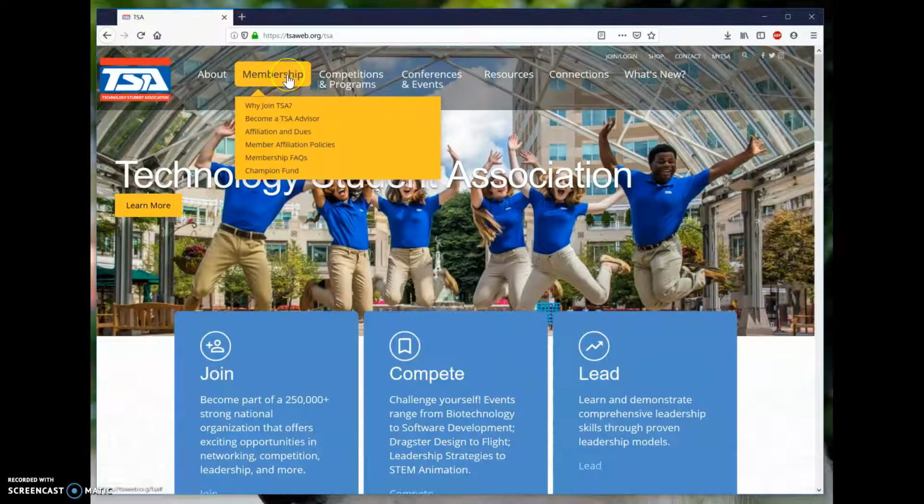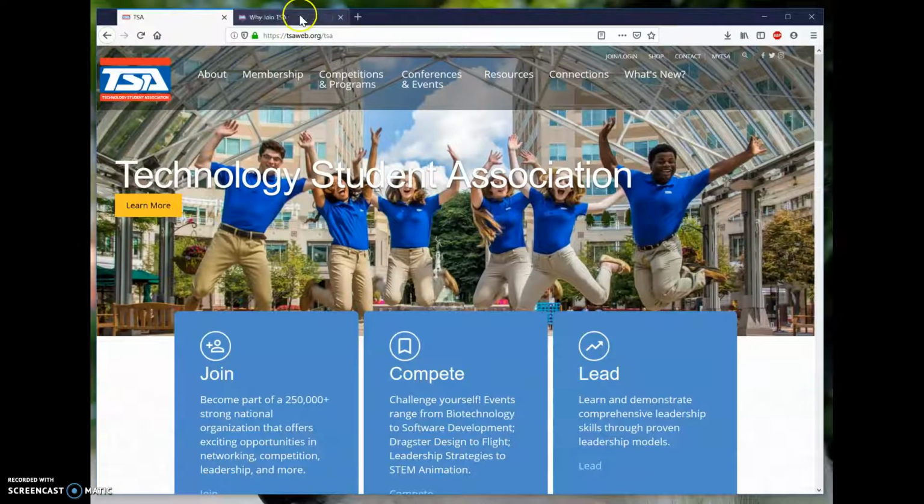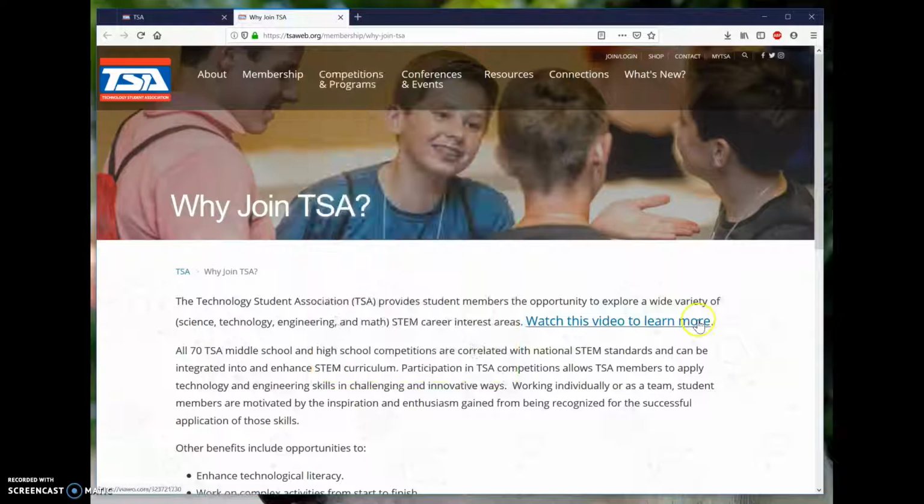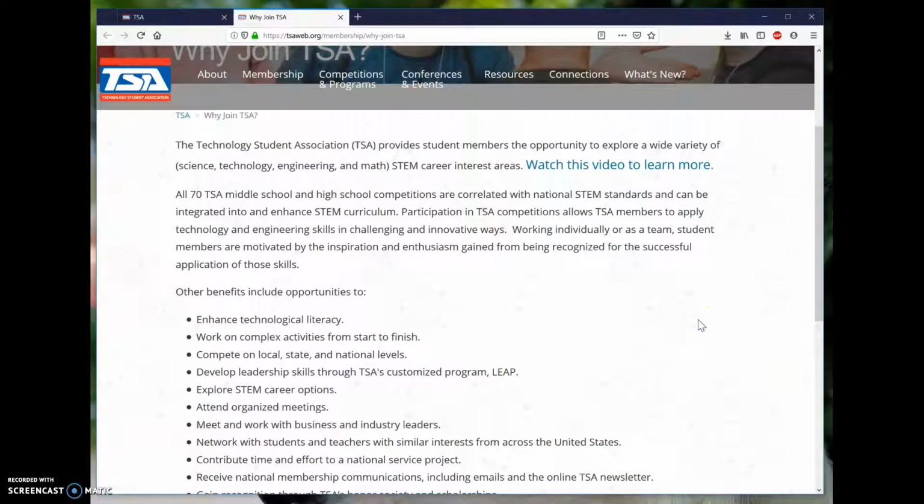If you come over to the next tab, this is the membership tab. This is information regarding what you will be doing and why you should join TSA. If we click on one of these links here, why join TSA, you will see a list of reasons that could benefit you in either middle school or high school.